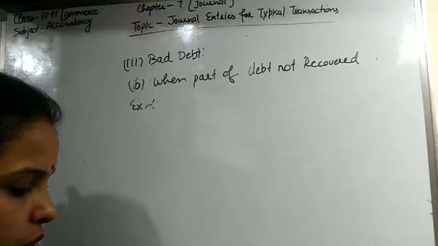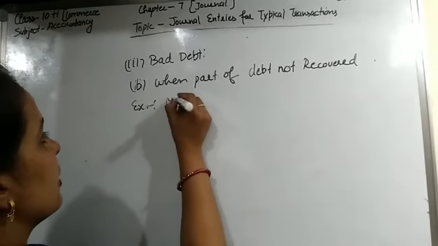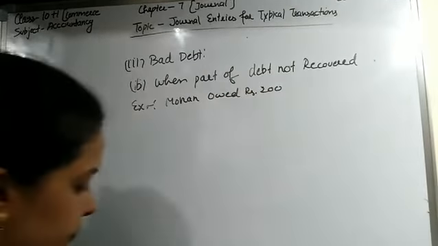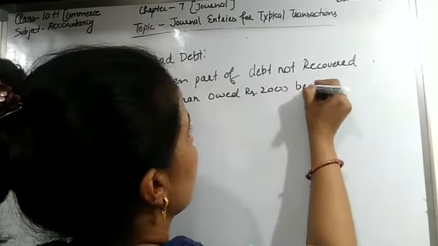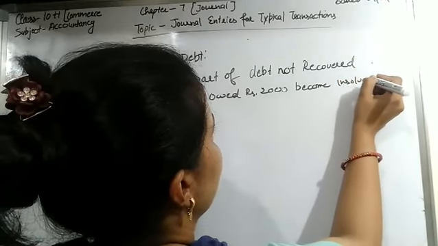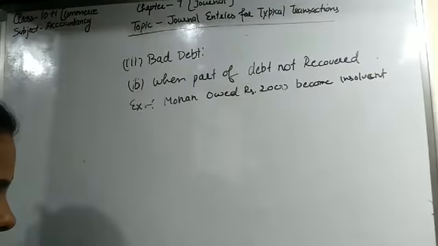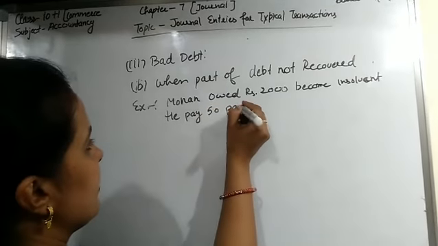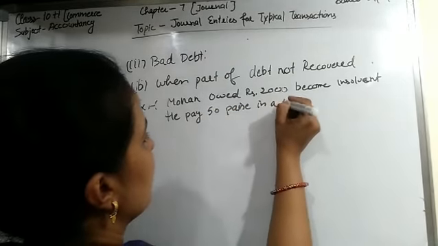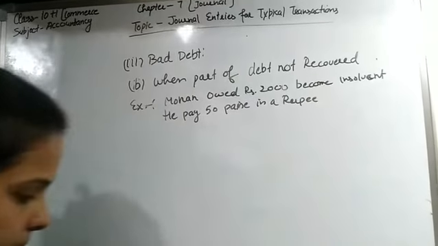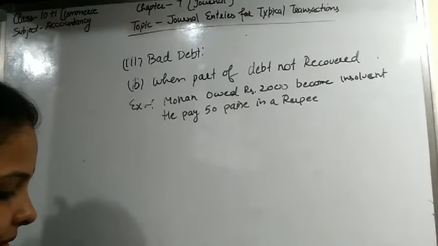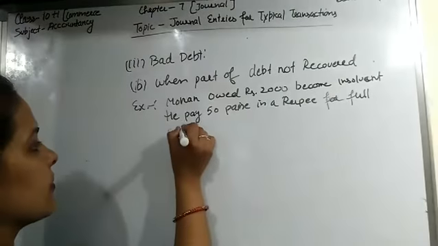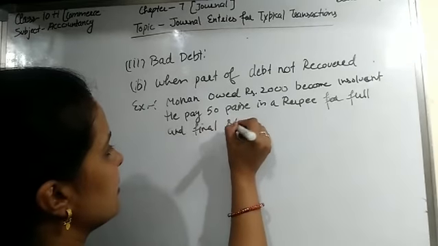The example is: Mohan owed rupees 2,000, became insolvent, and he paid 50 paise in a rupee in full and final settlement.